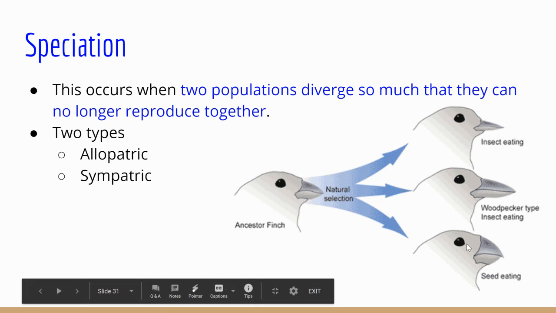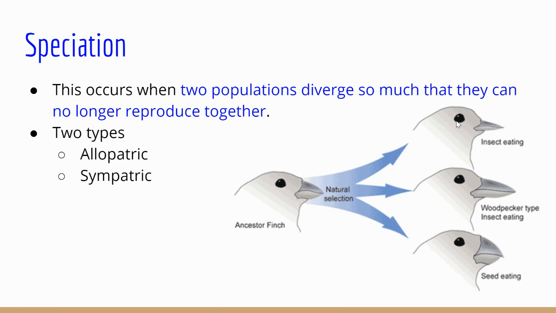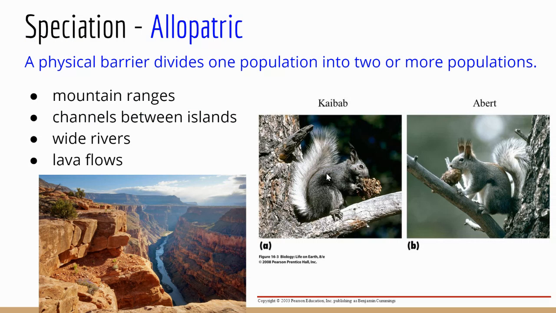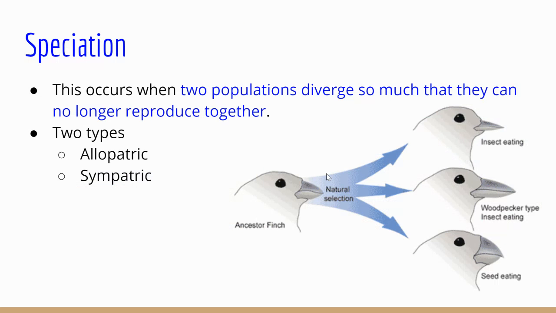And now the seed eating finches can no longer mate and reproduce successfully with the insect eating finches. So they've become so different from their original finch that they can no longer breed together.